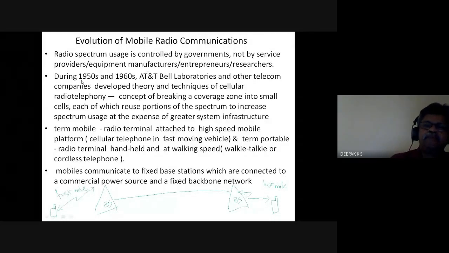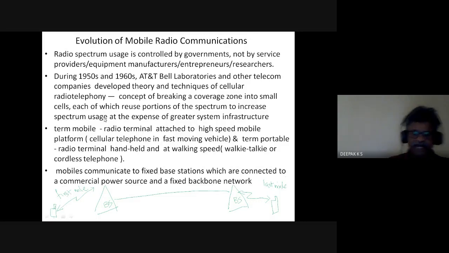This all happened in the early 50s and 60s, when certain companies, AT&T, Bell, and others, developed the theory and techniques of cellular radio. Basically, it was telephony at that time. So they thought of breaking the coverage zone into smaller cells, each of which would reuse a portion of the spectrum to increase spectrum usage.